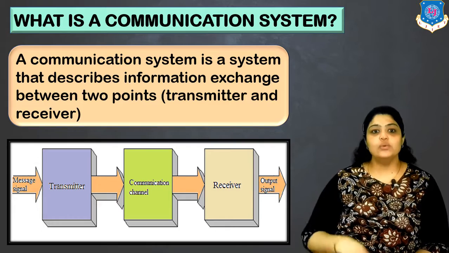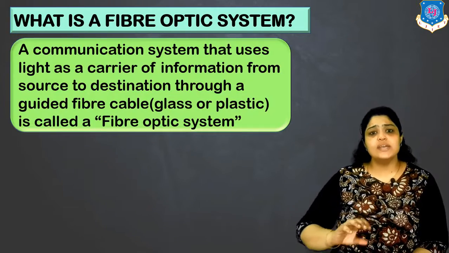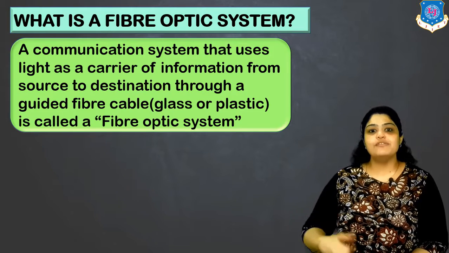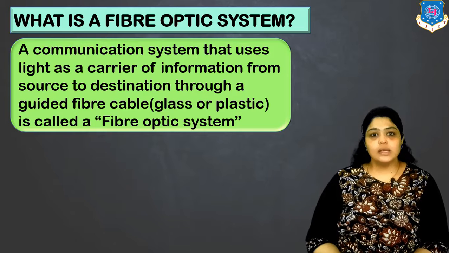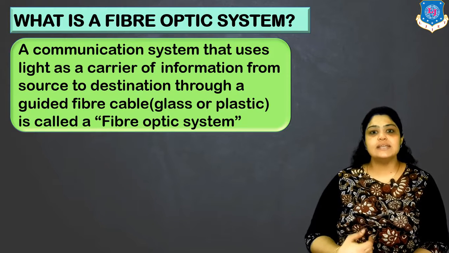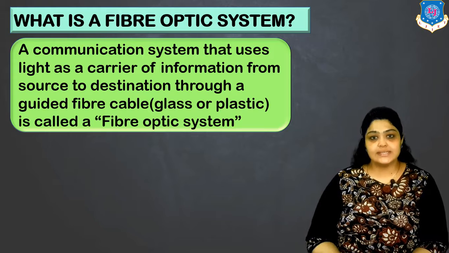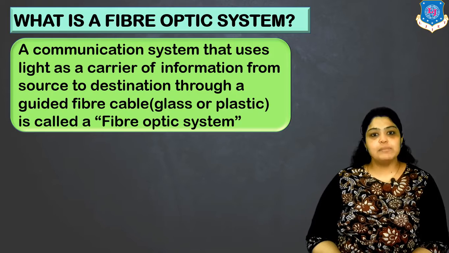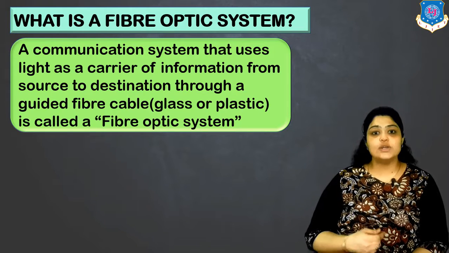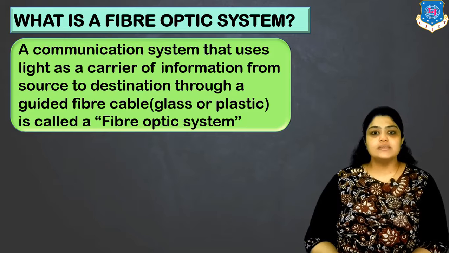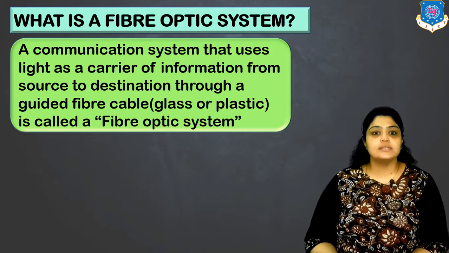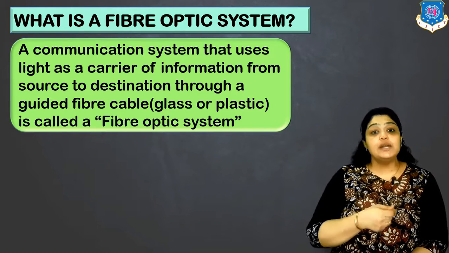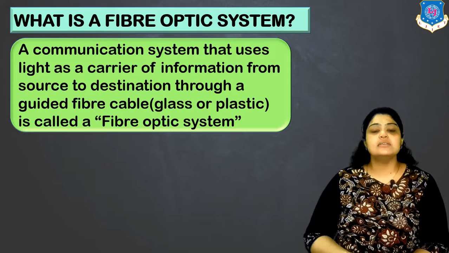Now let's move on to what a fiber optic system is. There is a difference between a conventional system and a fiber optic system. So let's see what a fiber optic communication system is. A communication system which uses light as a carrier of information from source to destination through a guided fiber cable. Now this fiber cable can be made of glass or plastic. Such a type of system is known as a fiber optic system. So the basic difference is that the guided medium this communication system uses is either glass or plastic.